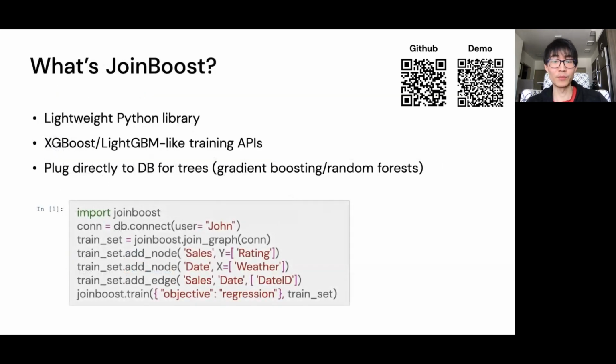So what exactly is JoinBoost? It's a lightweight Python library that is as simple to import as XGBoost and LightGBM, with similar training APIs. But instead of running training locally or on specialized machines, JoinBoost plugs directly into your databases. Below is a code snippet of how you use JoinBoost, and I will walk through it next.